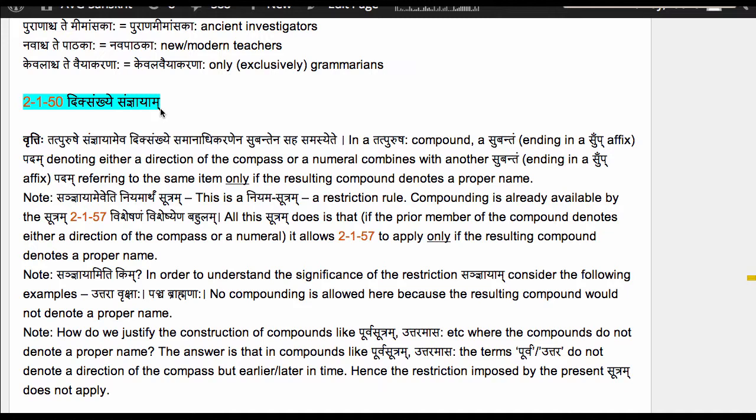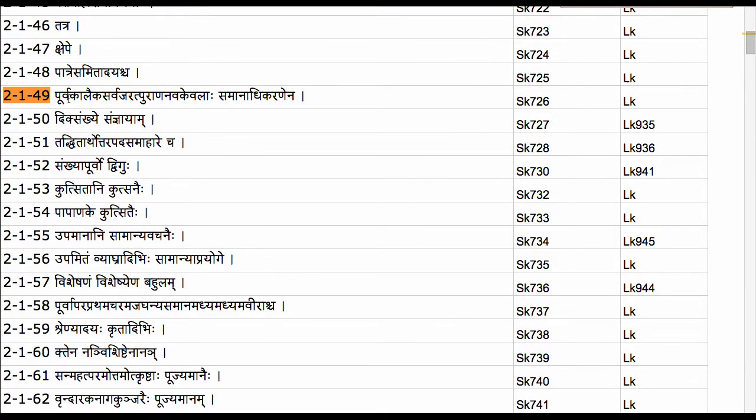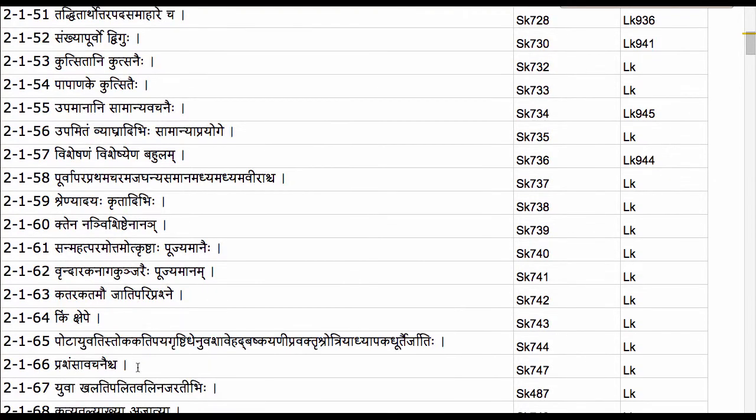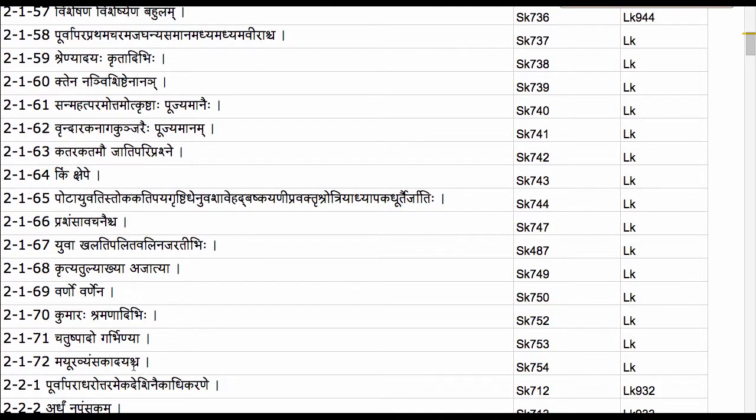Let us now look at this Sutram 2150 in detail. Vritti Sutram says, Tat Purushe Sanyayam Eva Dik Sankhye Samanadhikaranena Subantena Saha Samasyete. Recall that the adhikara of Samana Adhikaranena runs down from 2149 to the end of this first quarter of the second chapter of the Ashtadhyayi.